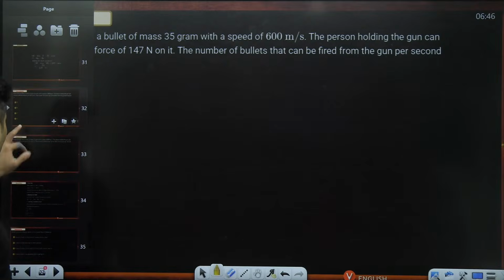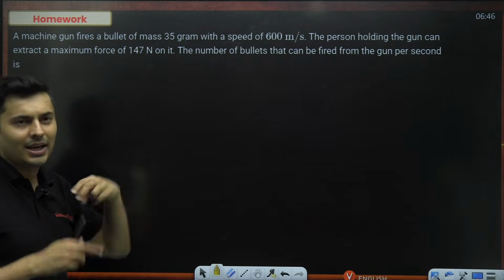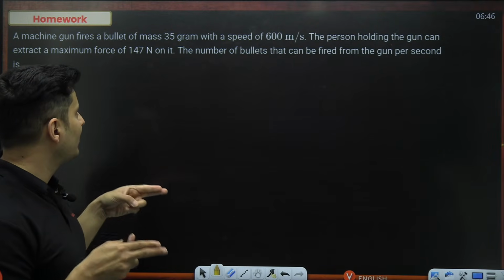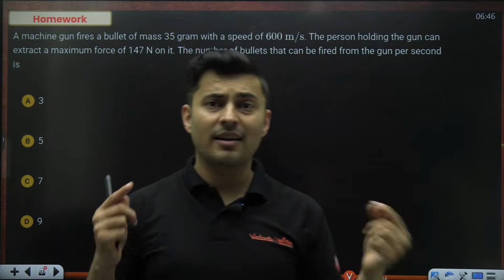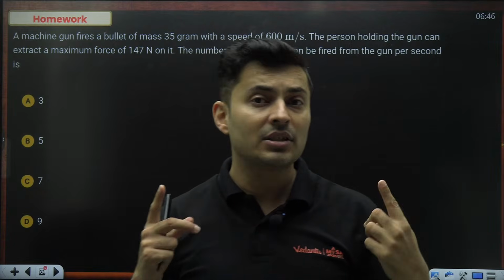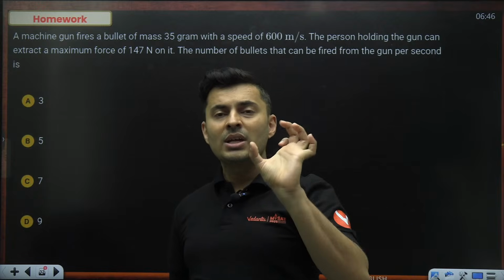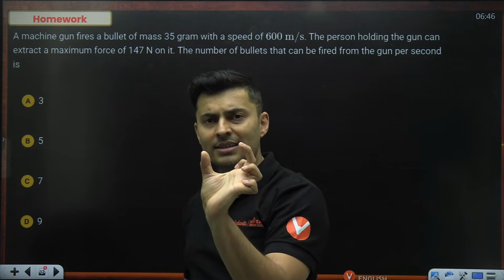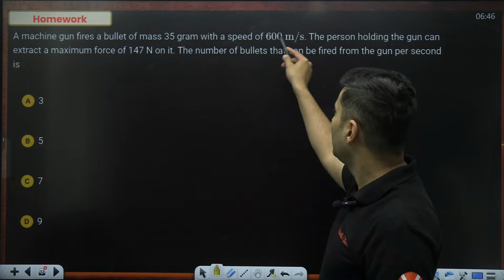Now I've kept couple of homework questions. This is the first homework question. A machine gun is firing some bullets at some speed and the force which it is experiencing is so much. How many bullets are coming? Hint is use force is rate of change of momentum, but here it's not just one bullet. There are n bullets. So you take that momentum and multiply it n times. The bullet will be at rest initially and then it will be accelerated to finally acquire this velocity.